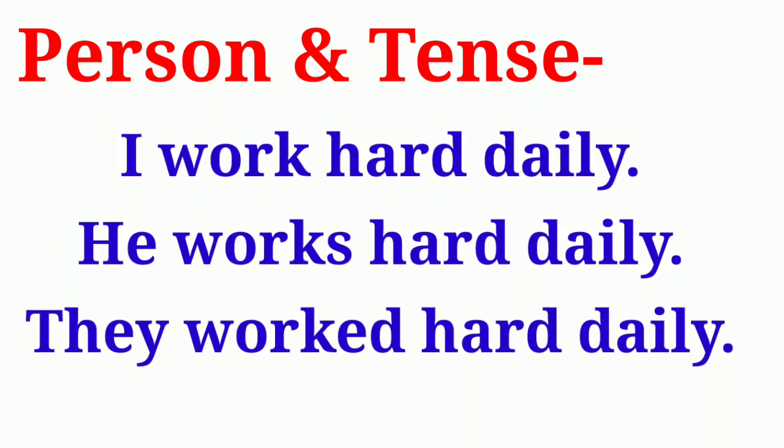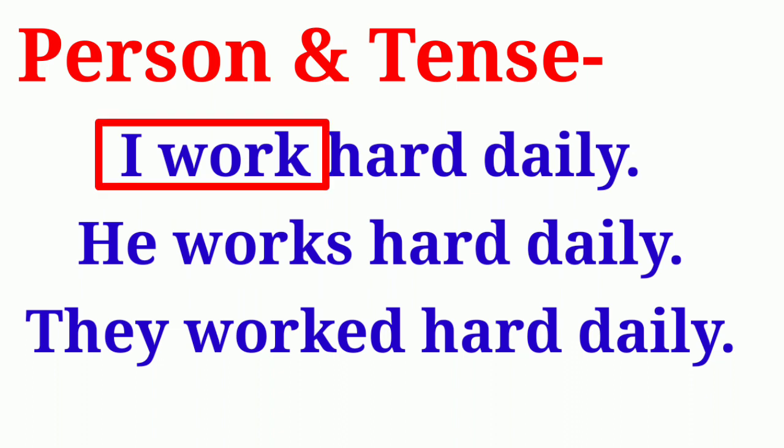Second sentence, he works hard daily. Third sentence, they worked hard daily. In the first sentence, the subject of the sentence is a first person pronoun. Moreover, the sentence is in simple present tense. Therefore, we have used the base form of the verb work without any suffix.